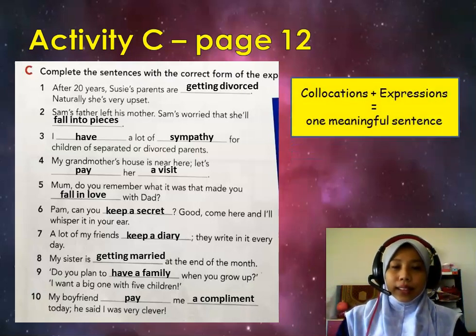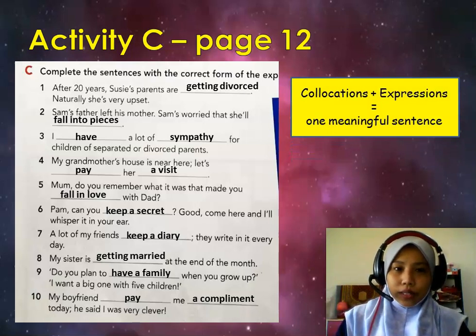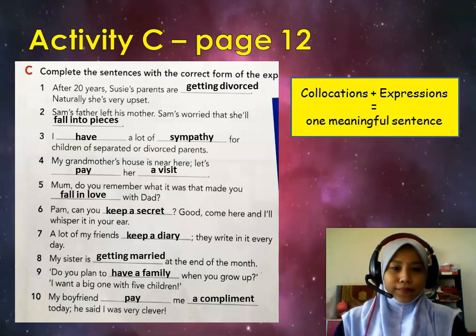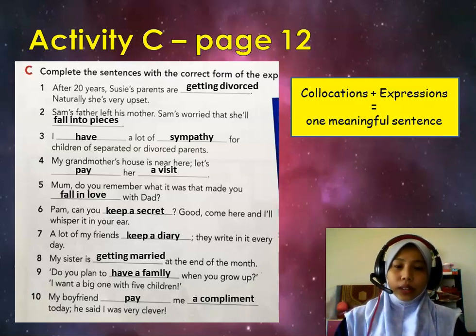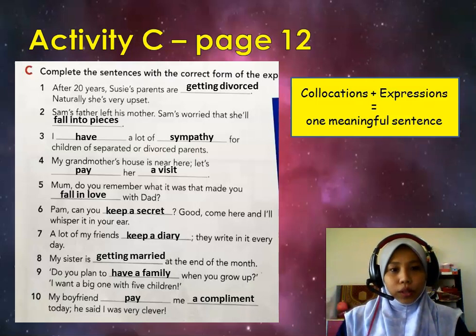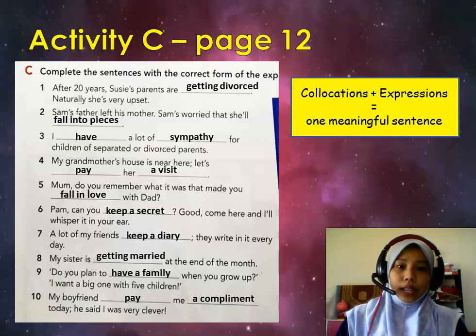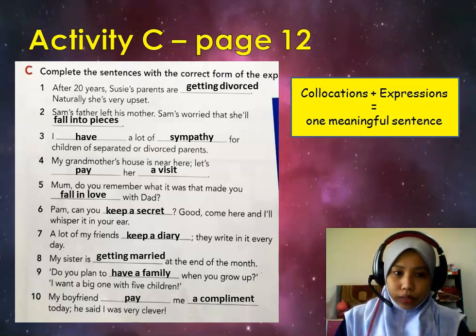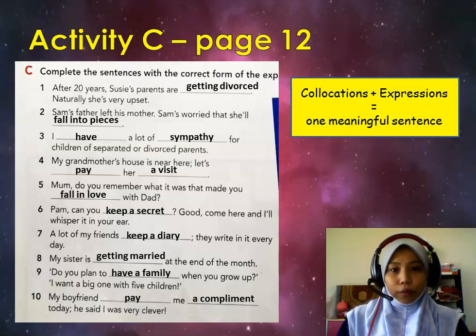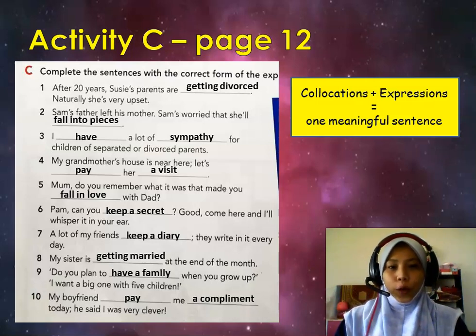Alright, again, collocations and expressions will result in one meaningful sentence. I hope that you understand the use of collocations and expressions. Do not use only divorce without putting the collocation getting, because when you just put divorce, it doesn't make a meaningful sentence. You must put together the collocation getting and the expression divorce into getting divorced, so that it will become a complete, meaningful sentence.